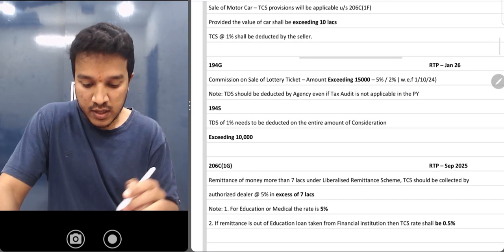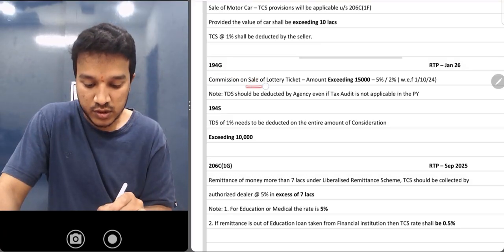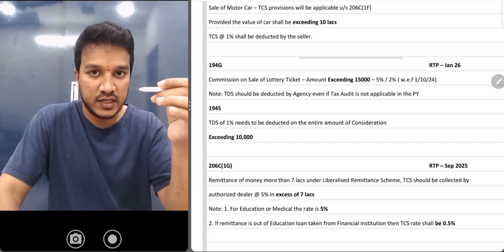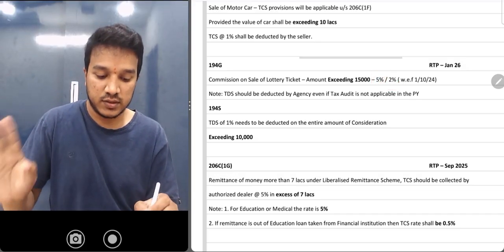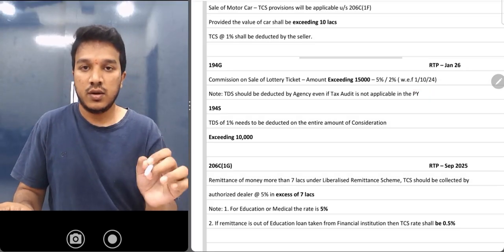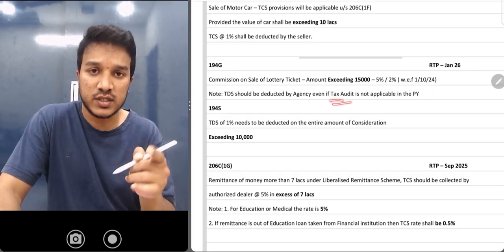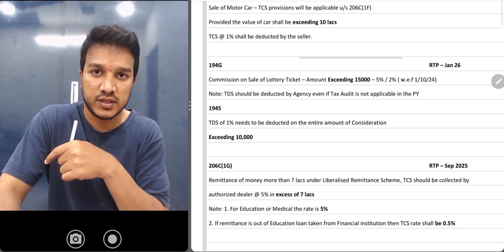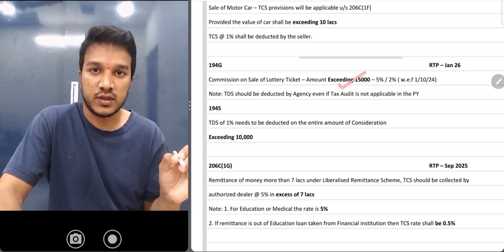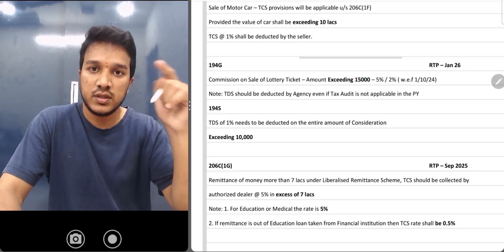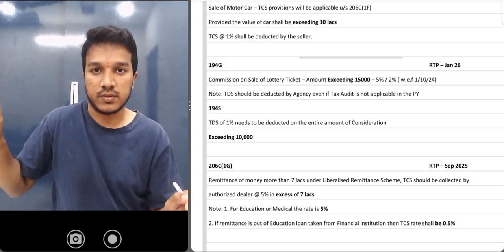Simple. 194G, important section. There is one crazy point here. Commission on sale of lottery ticket. If the amount is exceeding 15,000, earlier it was 5%, now it has become 2%. Same date, 1/10/2024. Okay, but here there's one catch which says that even if tax audit is not applicable to the payer in the previous year, they have to deduct TDS if the amount exceeds 50,000. If they are making payment exceeding 50,000, they have to deduct TDS. Whether tax audit is applicable for them in the previous year or not doesn't matter.